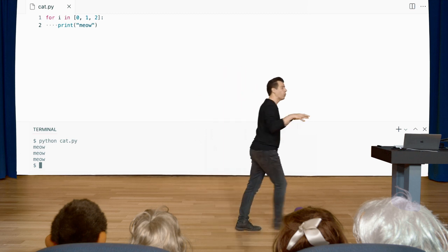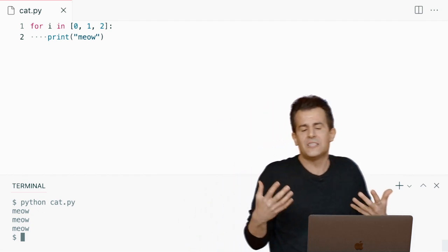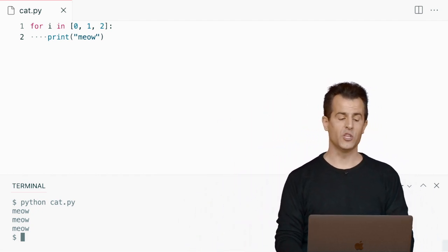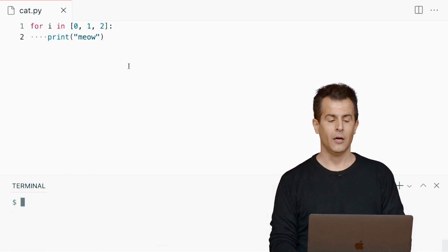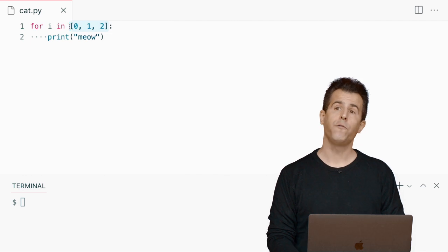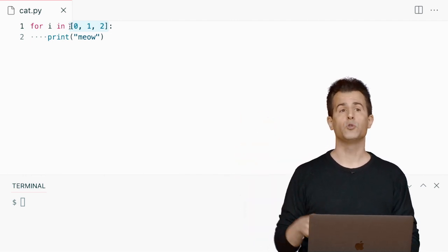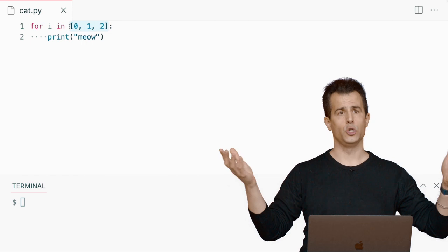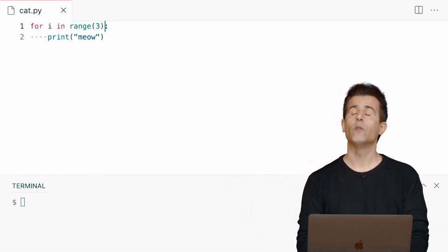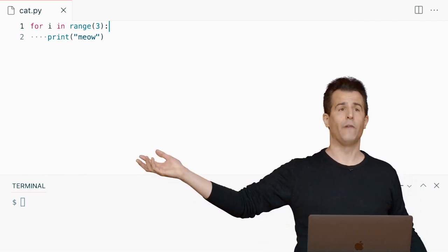So let's do the better way from the get-go rather than set the stage for doing something poorly. And the one way we can solve this problem to improve the design is don't just manually specify the list of values. Use a function. Someone else's function that comes with Python that gives you the list you want. And the easiest way to do that in Python is to use a function called range that returns to you a range of values.